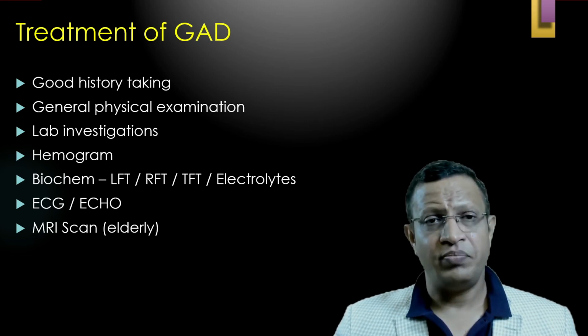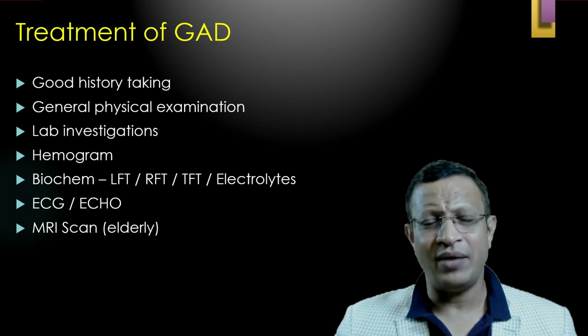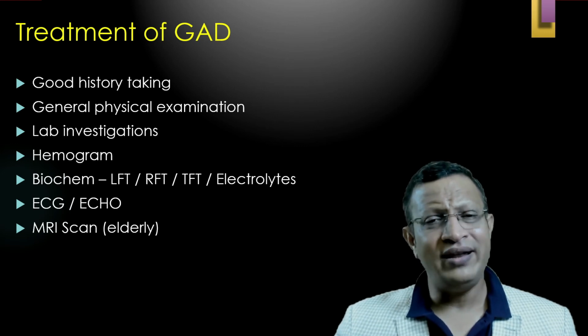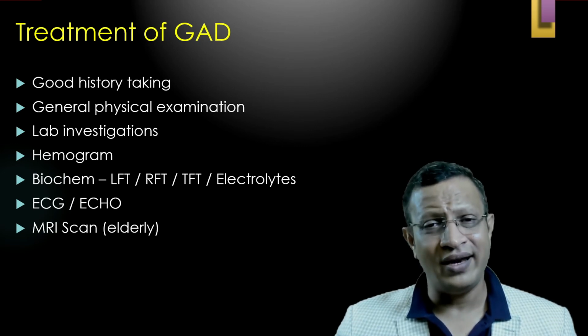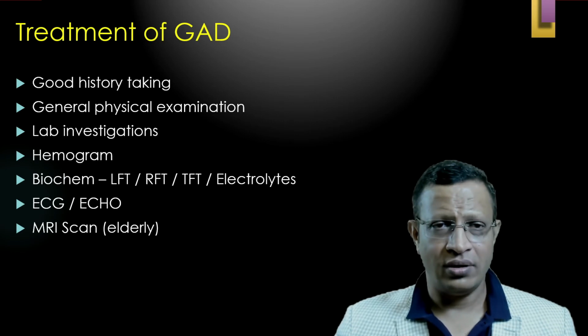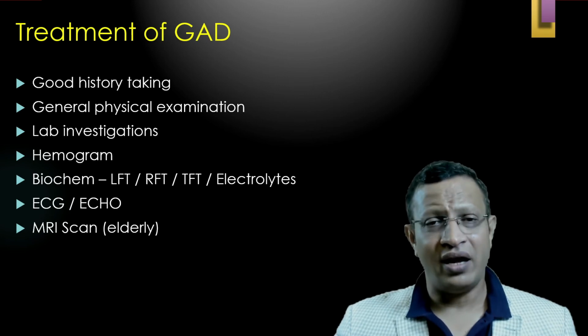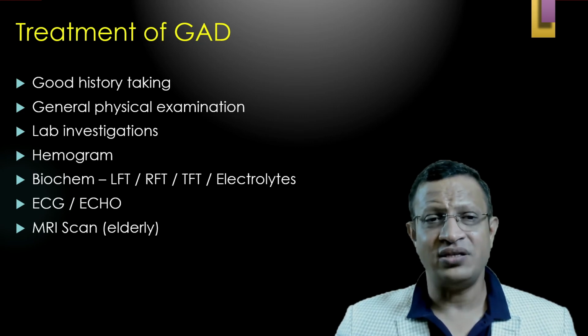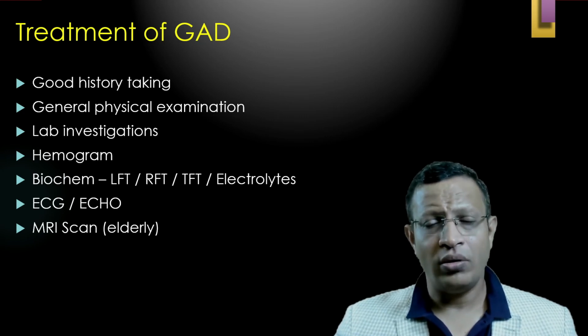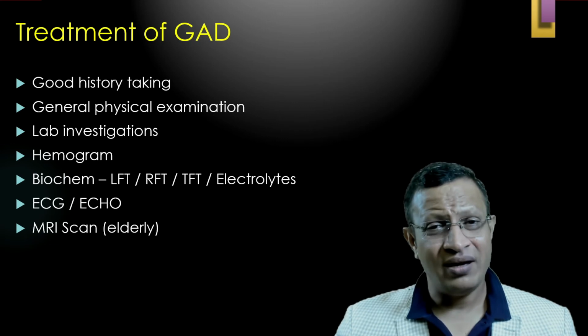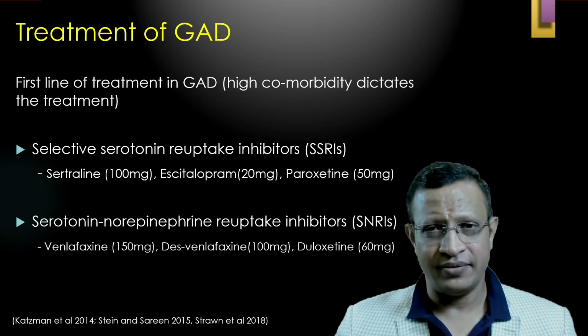Along with this, please do a thorough general physical examination to look into any other medical conditions which are triggering an anxiety disorder. Please do lab investigations: hemogram, biochem with regard to LFT, RFT, thyroid functions, electrolytes, and if you are suspecting any medical conditions, ECG, echo, MRI scan, especially if the GAD has an adult onset.